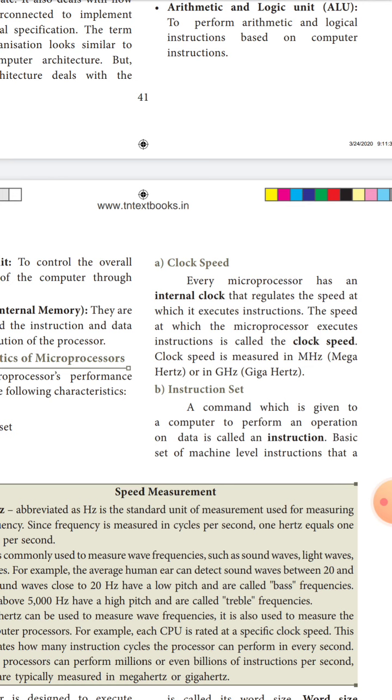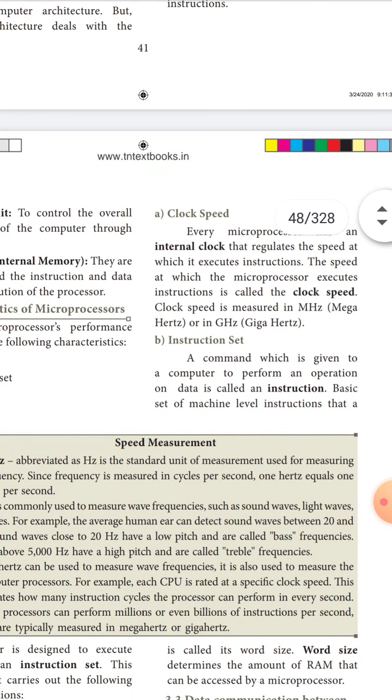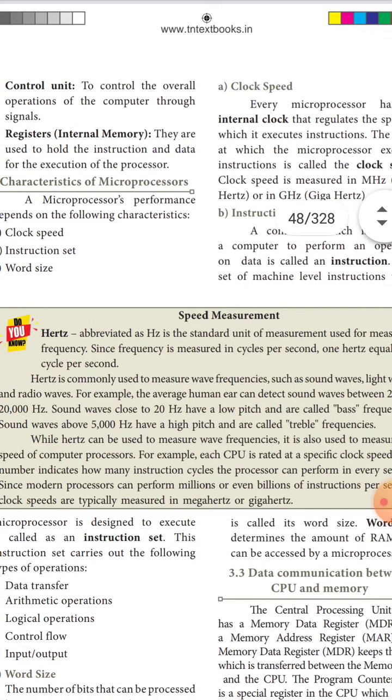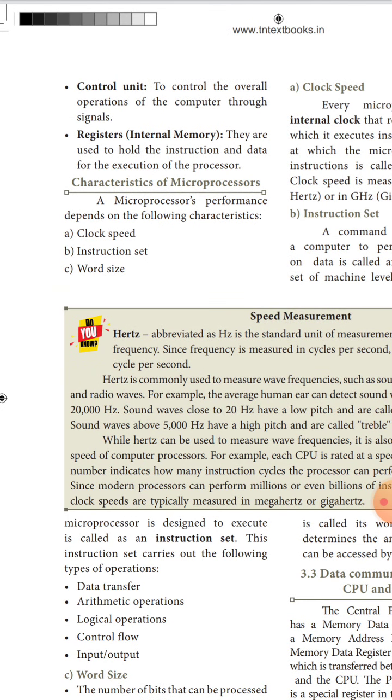Clock speed is measured in two units: megahertz and gigahertz, MHz and GHz. A command given to a computer to perform an operation on data is called an instruction. The basic set of machine level instructions that a microprocessor is designed to execute is called the instruction set.